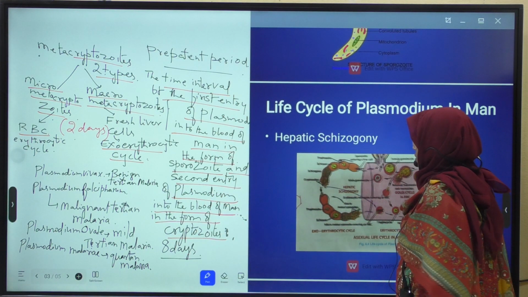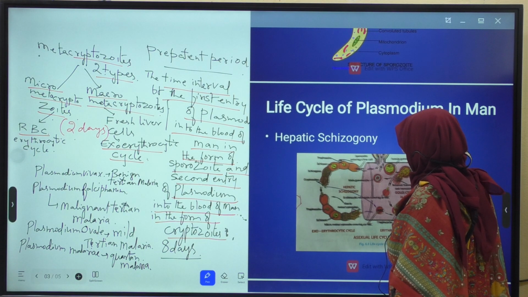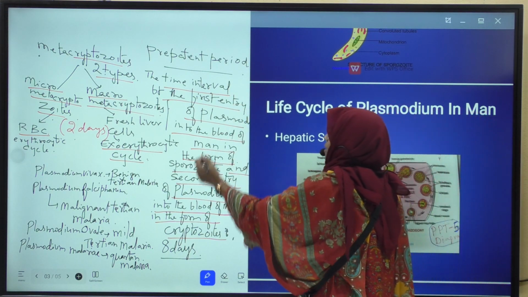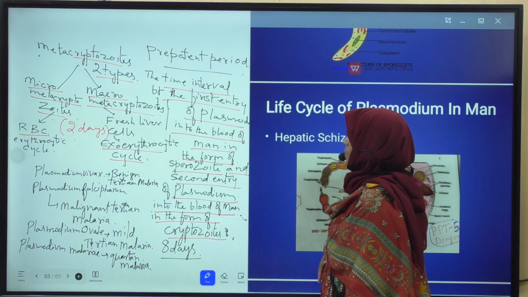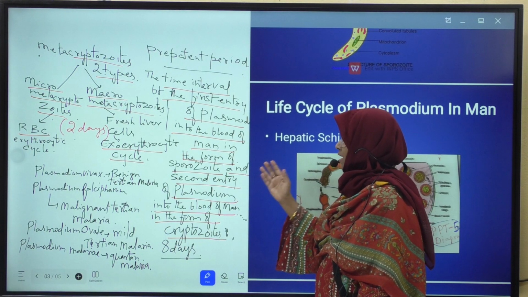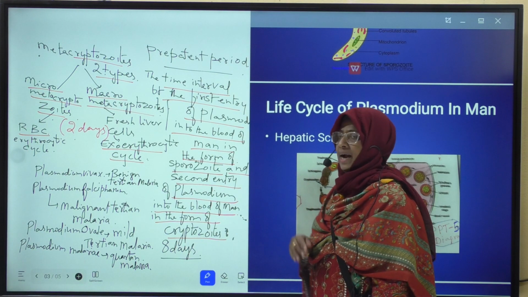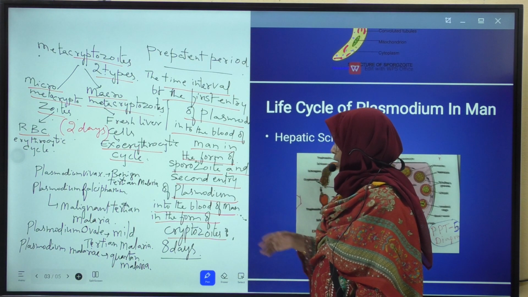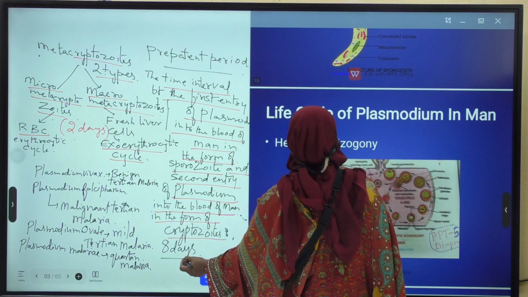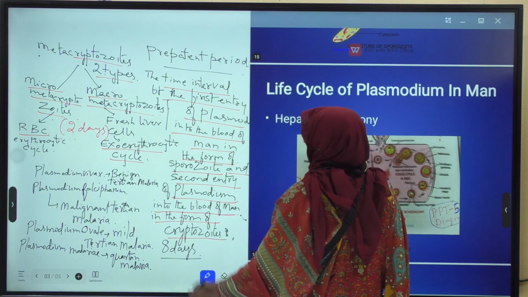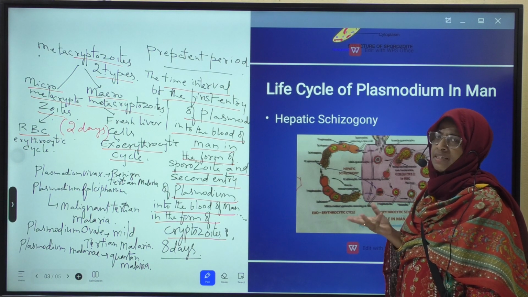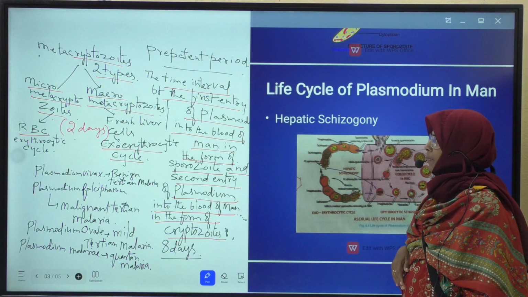This is about the exoerythrocytic cycle. Okay? Now we will discuss erythrocytic cycle. We already discussed pre-patent period also. Once again, I am repeating what is pre-patent period. The time interval between the first entry of plasmodium into the blood of man in the form of sporozoite and second entry of plasmodium into the blood of man in the form of cryptozoite is called pre-patent period. Its duration is 8 days. During this period, parasite increases in its number. Clinical symptoms of malaria do not take place in pre-patent period.